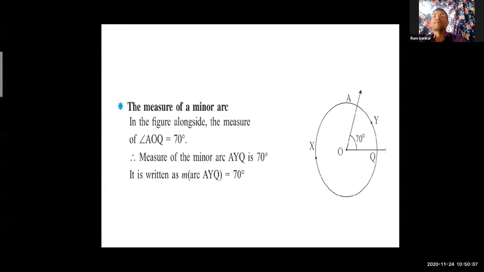Both are the same. So what did we learn from this slide? If the central angle is 70 degrees, or 80, anything, the corresponding arc is also the same degree. Just like in that figure, if AOQ is 70 degrees, then this arc AYQ is the same 70 degrees. Got it, everybody? Yes, look at the next slide.